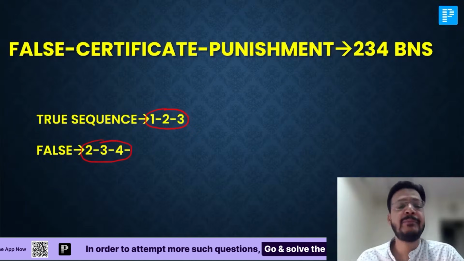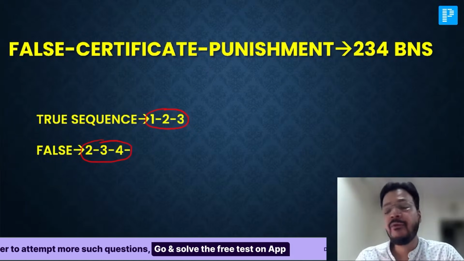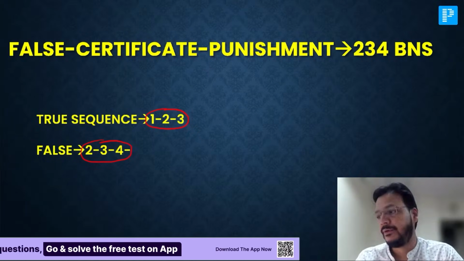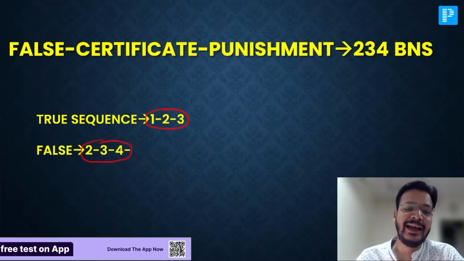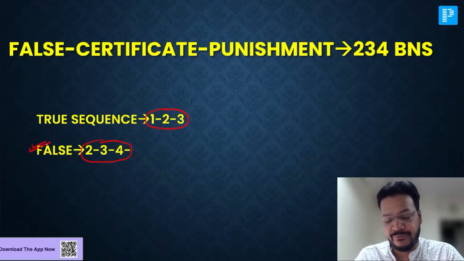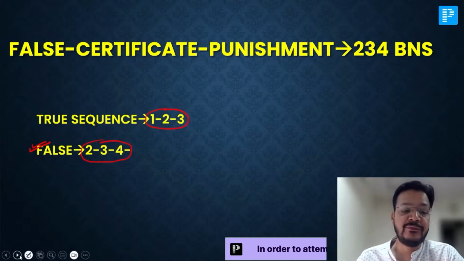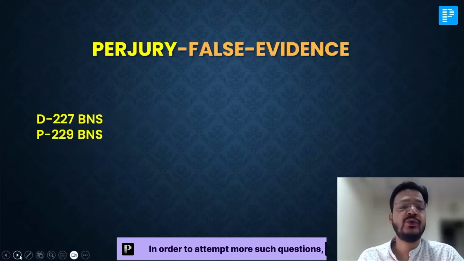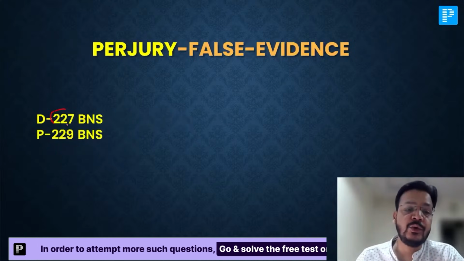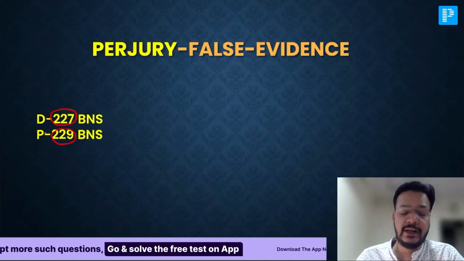That is a very simple trick to remember. Issuing a false certificate is 2, 3, 4. This is the way you can remember. Perjury, I already told you, is defined under 227 and punishable under 229.